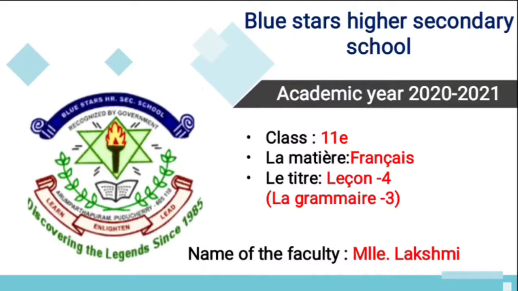First one is les articles partitifs, that is partitive article. It is used for uncountable nouns, and the preposition de plus the definite article is the formation for the partitive article. And what are the definite articles? Le, la, l'apostrophe, and les. It becomes du, used for the masculine singular, de la for the feminine singular, and des for the masculine and feminine plural. And de l'apostrophe, if the noun begins with a vowel. The meaning of these four is some.